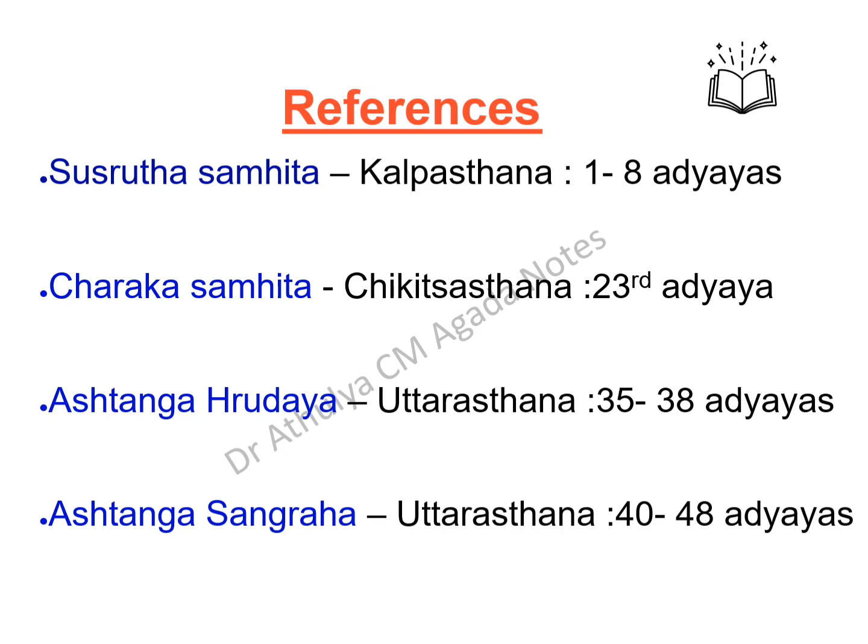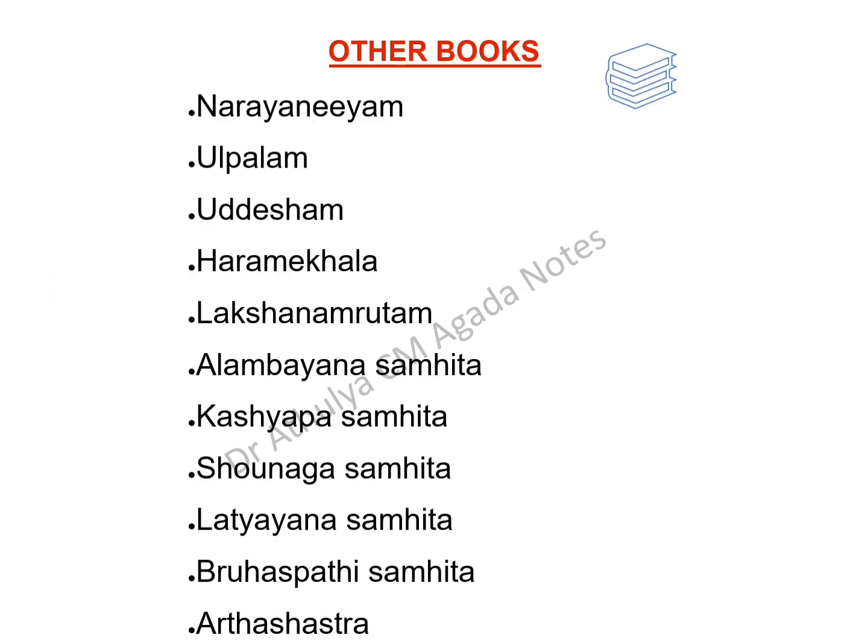We can get the references of Agadtantra, Vishachikitsa in the Laghutrayis also. Then there are several other books related to Vishachikitsa, mainly named Narayaniyam, Utpalam, Uddesham, Haramekhala, Rakshanamritam, Alambayana Samhita, Kashyapa Samhita, Shaunaka Samhita, Latyayana Samhita, Brihaspati Samhita, Arthashastra.